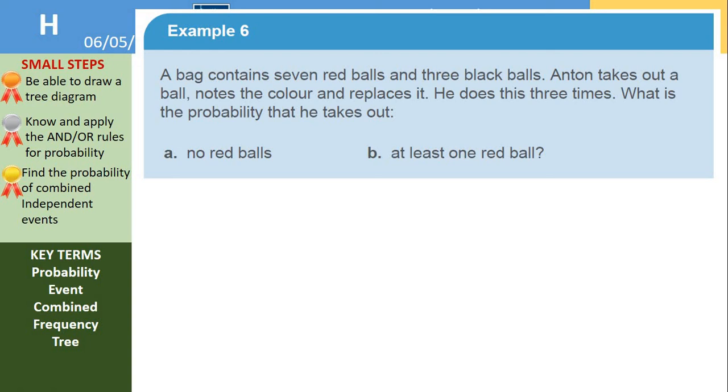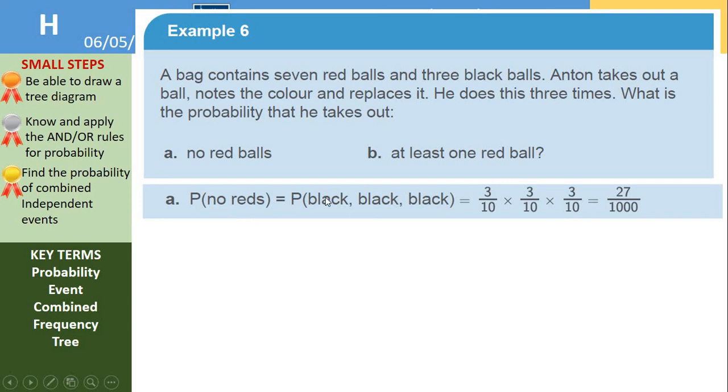So that would mean he needs to take out a black ball and a black ball and a black ball. And we know the probability that he takes out a black ball will be 3 out of the 10, so 3/10, and I want it on the first occasion and the second occasion and the third occasion. So and means I multiply the probabilities. So 3 times 3 times 3 would give me 27. 10 times 10 times 10, or 10 cubed, gives me 1,000.